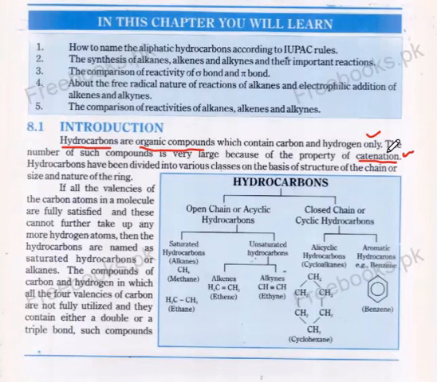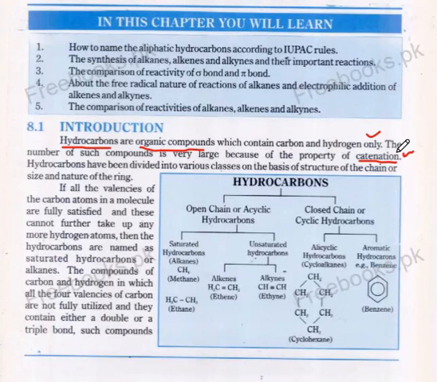Catenation is a property of carbon in which a carbon atom is bonded with another carbon atom. So many carbon atoms are interlinked with each other with covalent bonds, and this property is known as catenation.